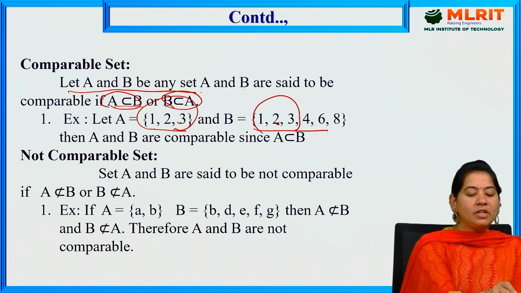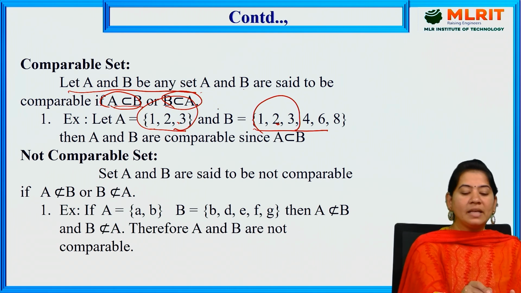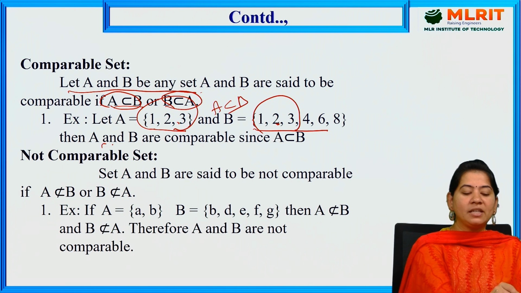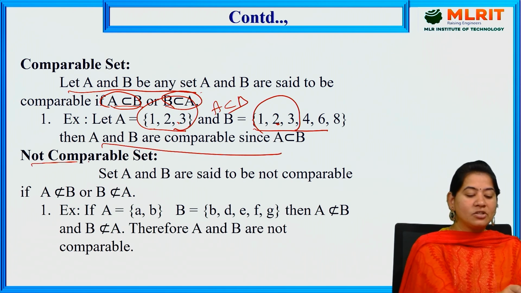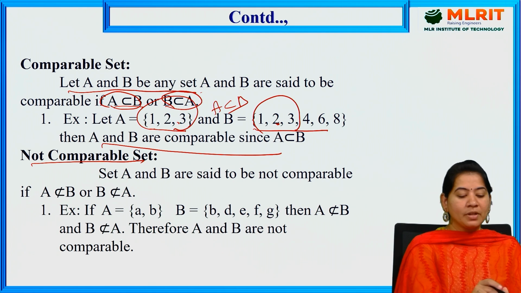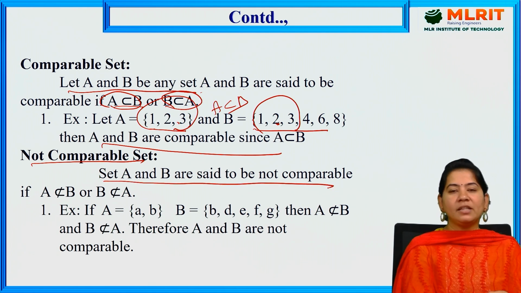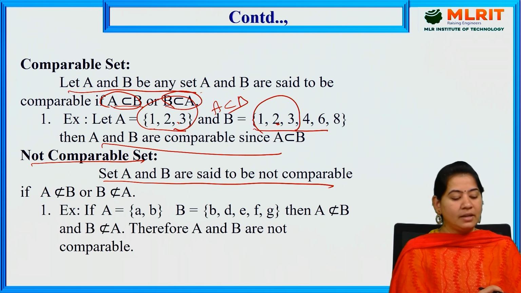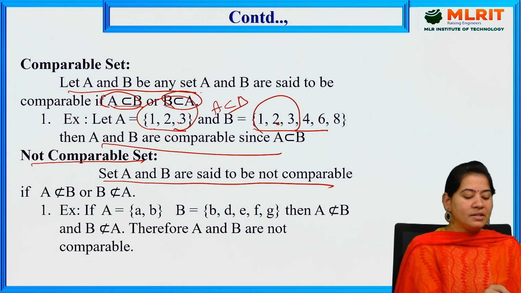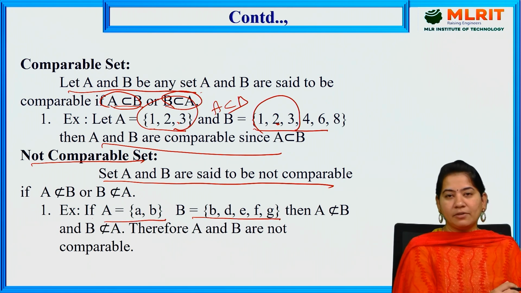So here we have the definition: either A is a subset of B or B is a subset of A. As A is a subset of B here, we can say that A and B are comparable sets. Next one is non-comparable sets. Sets A and B are said to be not comparable if they are not subsets, that is, A is not a subset of B and B is not a subset of A. Consider the example A equal to {A, B} and B equal to {B, D, E, F, G}.